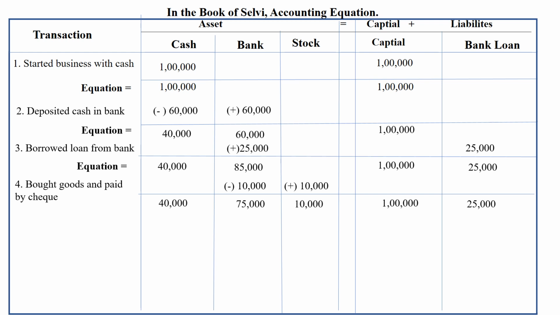Okay. And the fifth transaction, cash withdrawn for personal use. தன்னுடைய சொந்த தேவைக்காக ஒரு 5000 ரூபாய் வந்து இந்த செல்வி வந்து எடுத்துக்கிட்டாங்க. So fifth and sixth, listen carefully. There will be a little confusion, so you have to be very cautious while you are posting it. So cash withdrawn for personal use.